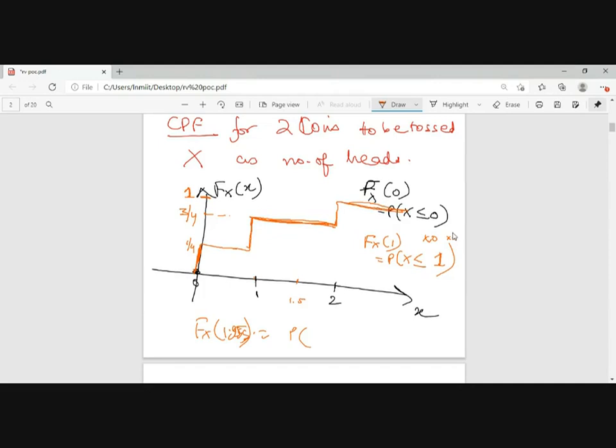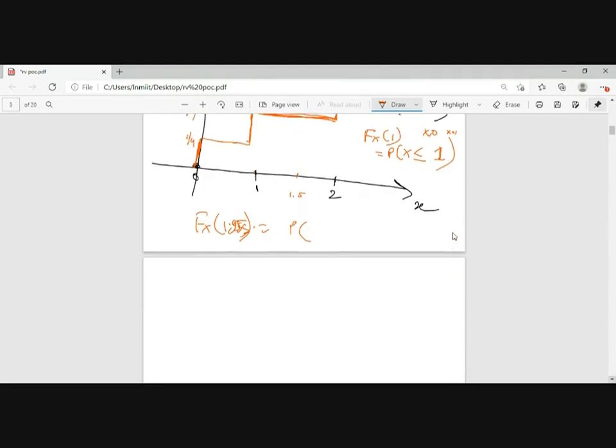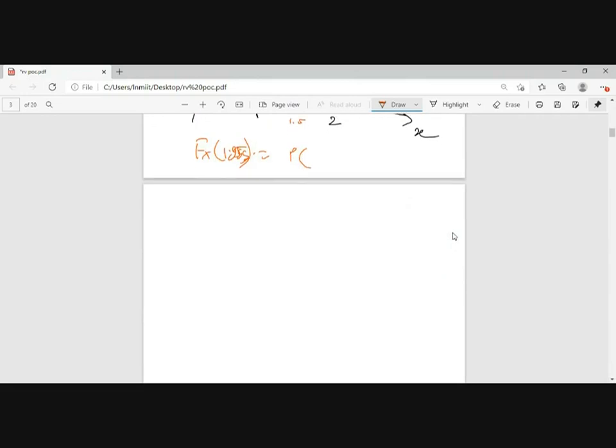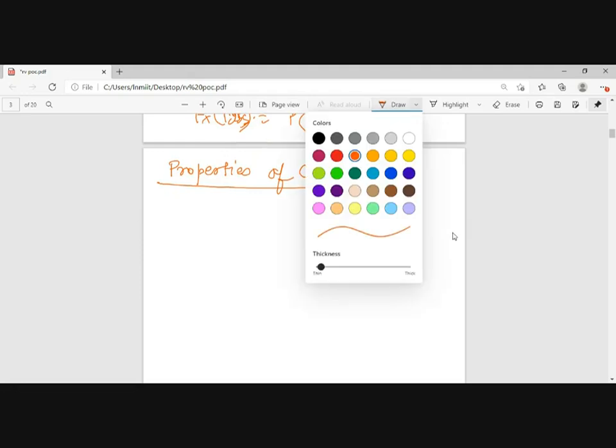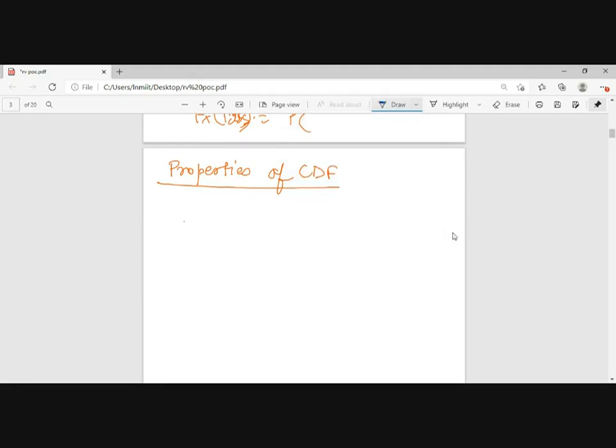So this will be my cumulative distribution function, or CDF. Okay, so this will be my CDF. If I want to take the properties of the CDF, let's take them one by one. First property,